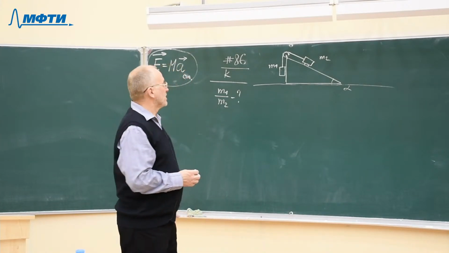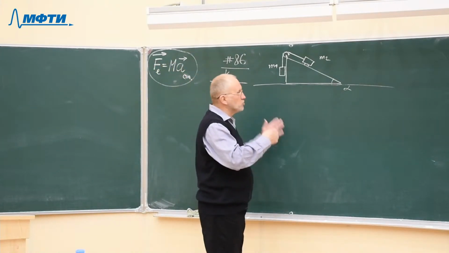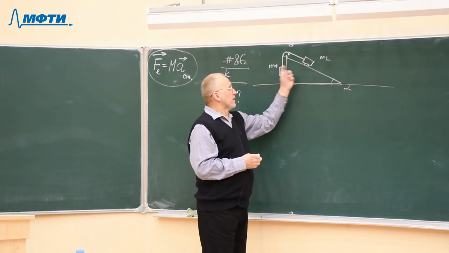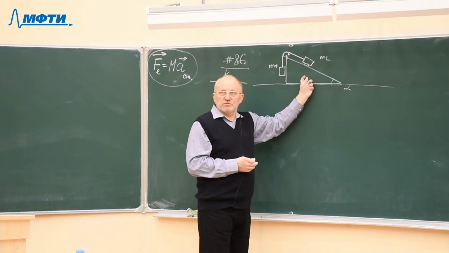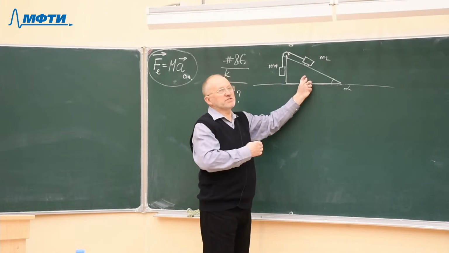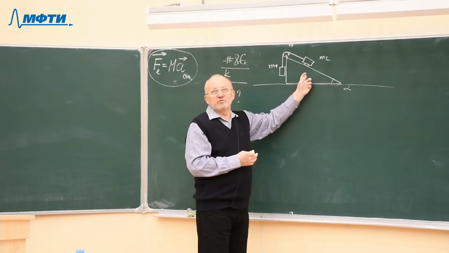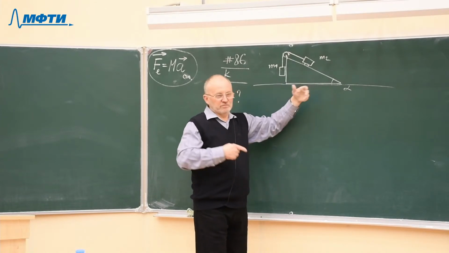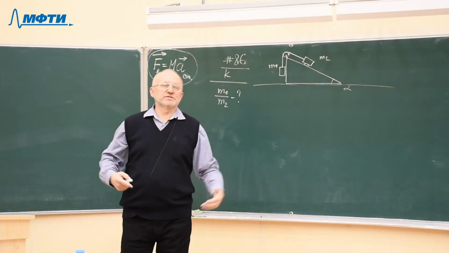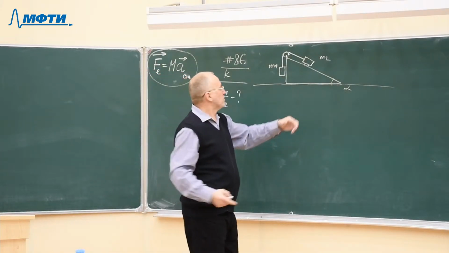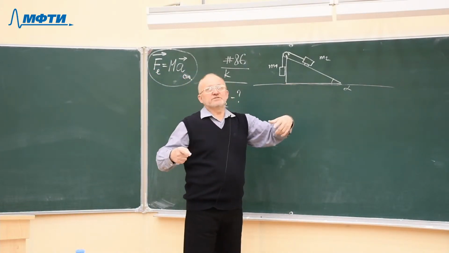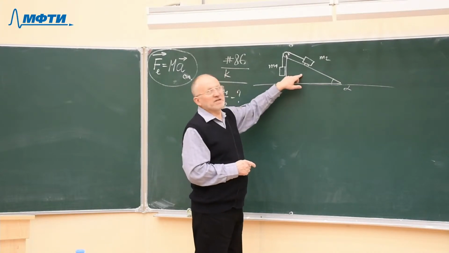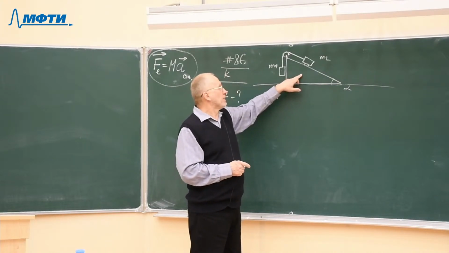And it means that there is certainly such an inertial reference frame where the velocity of the center of mass will be 0. In some other reference frames, the velocity will be constant. But there is one reference frame, probably related to this classroom, and you are in this reference frame, in which the velocity of the center of mass is 0.